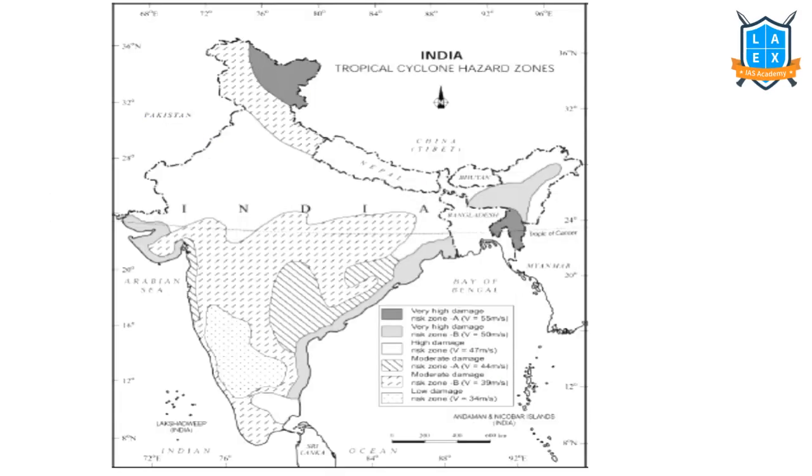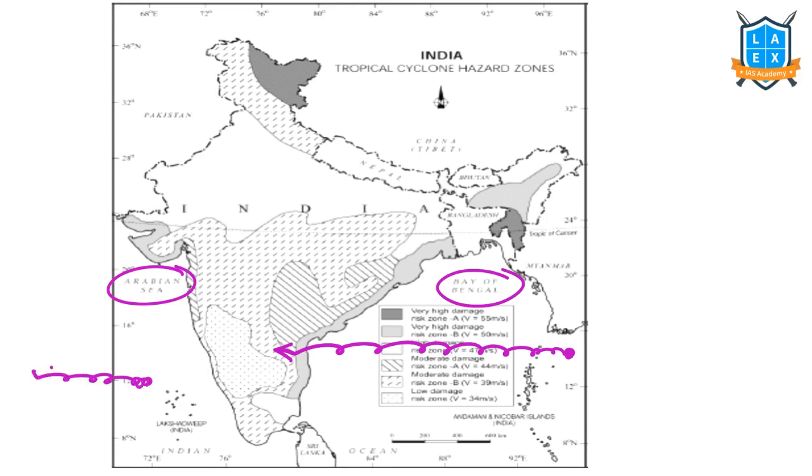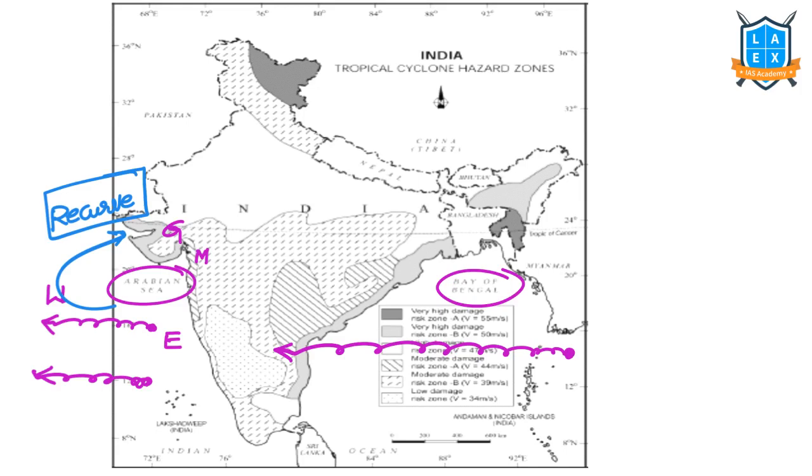So this is the vulnerability map of India for cyclones. Bay of Bengal, Arabian Sea. We said on both these sides cyclones can be formed. If the cyclone is formed in this direction, it moves like this. If a cyclone forms here, it moves like this. But how come Gujarat and the state of Maharashtra receive cyclonic rainfall? If the cyclone forms over the Arabian Sea, it moves in this direction as per our logic, east to west, yes or no? How come they move in this direction? It is because of this phenomenon called recurving of cyclone. Remember this word: recurving of the cyclone leads to the cyclonic rainfall in Gujarat and Maharashtra.